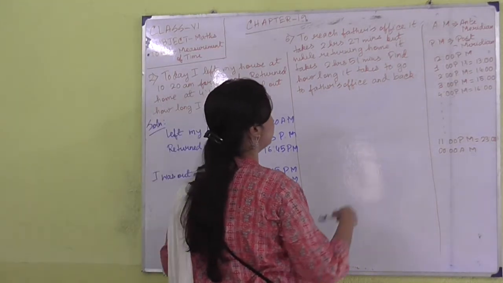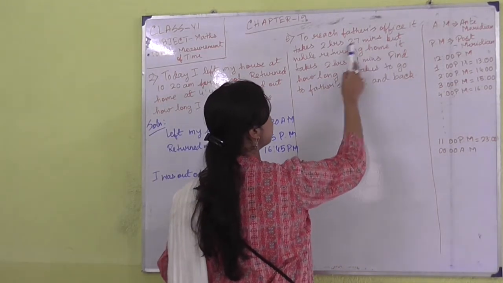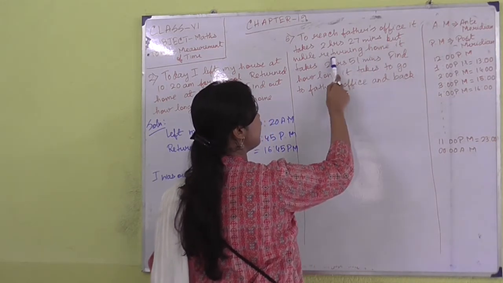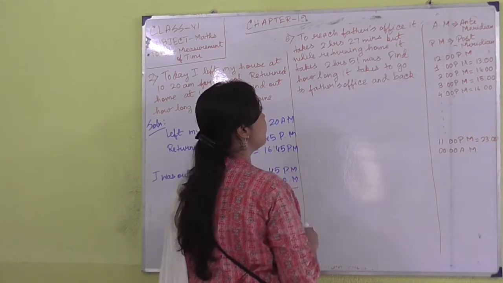Next problem: it is given that to reach father's office it takes 2 hours 27 minutes, but while returning home it takes 2 hours and 51 minutes.